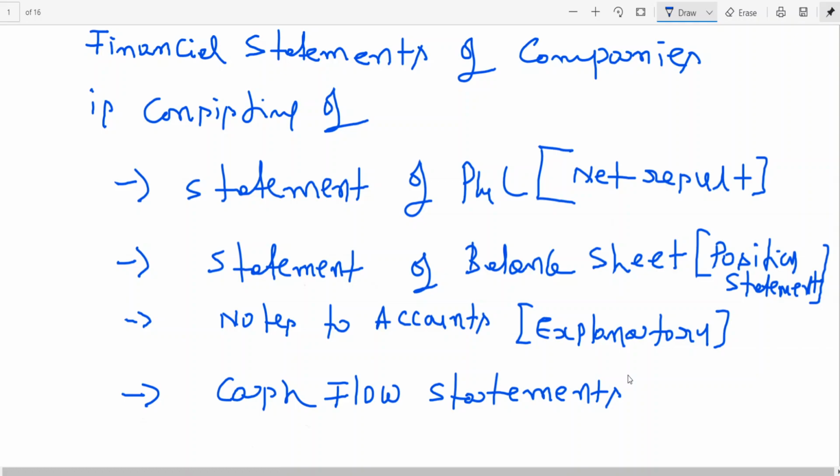Why are you not going for appraisal? Creditors will be asking, suppliers will be asking, why is there a delay in payment? Why are you deferring the payment? Why are you postponing the payment?